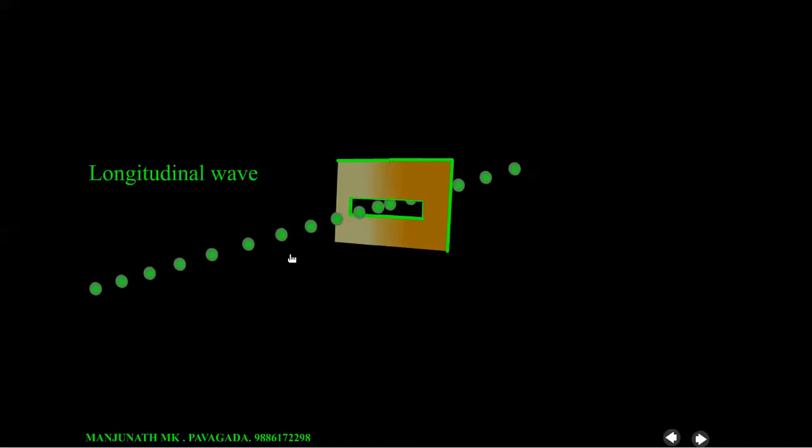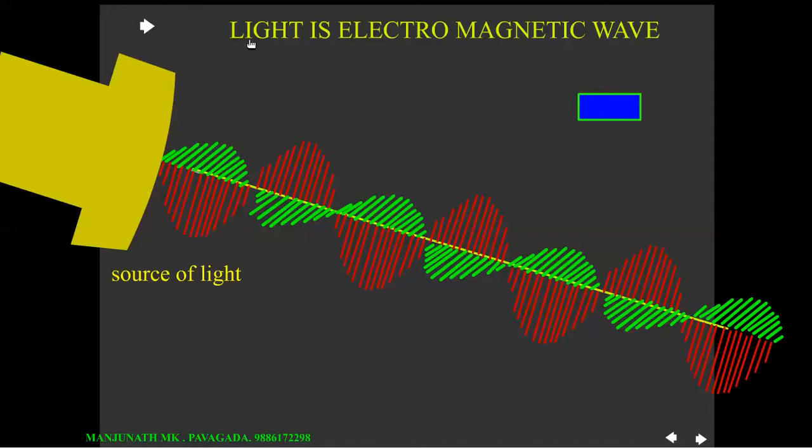Now let us discuss polarization of transverse waves. Of course, from these two experiments, it is clear that only transverse waves can be polarized. Light is an electromagnetic wave. Look here, this is the source of light, for example a torch.